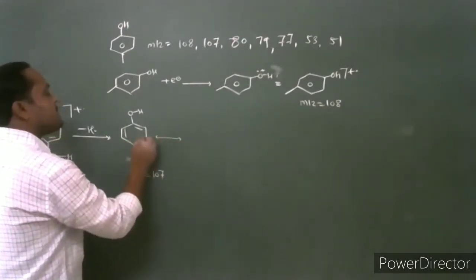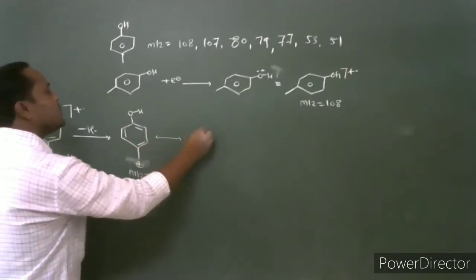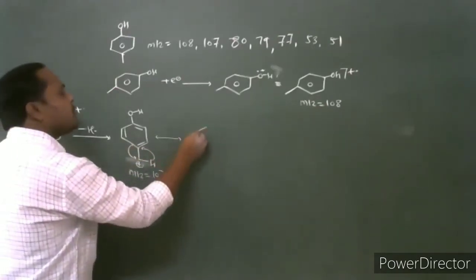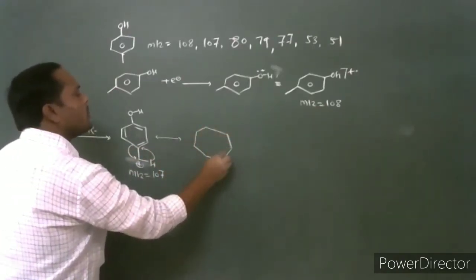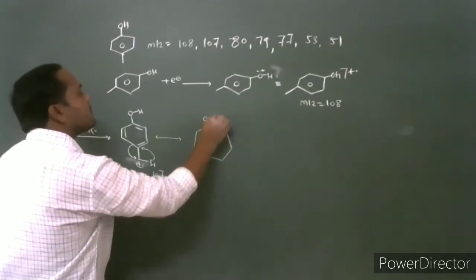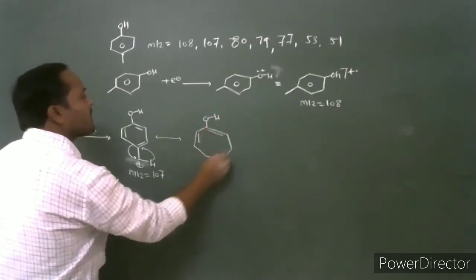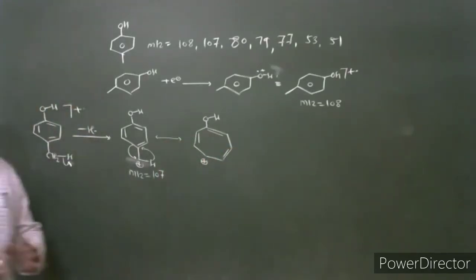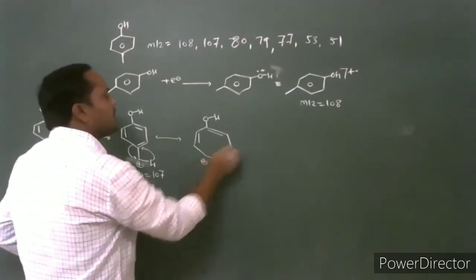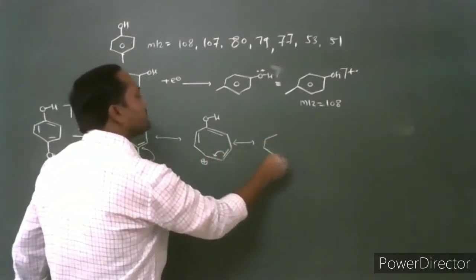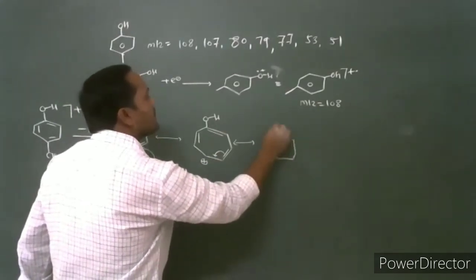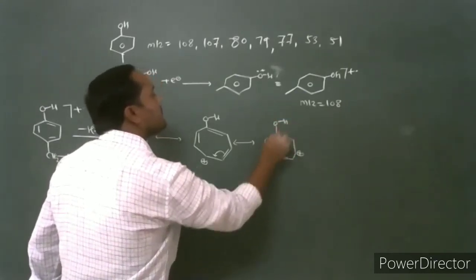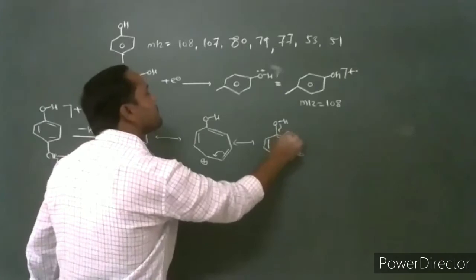Then it undergoes rearrangement. We can represent the mechanism. This benzyl carbocation can be converted into the hydroxytropylium ion, and this hydroxytropylium ion is in the enol form.